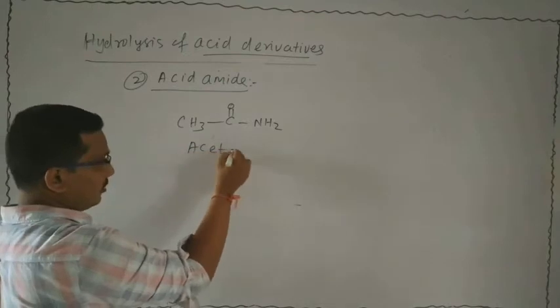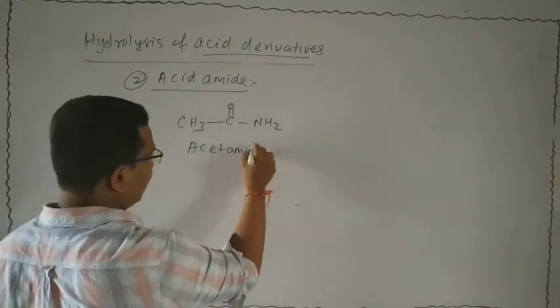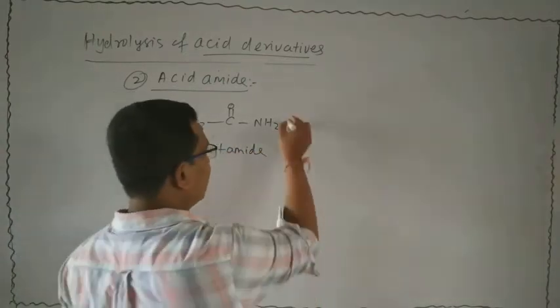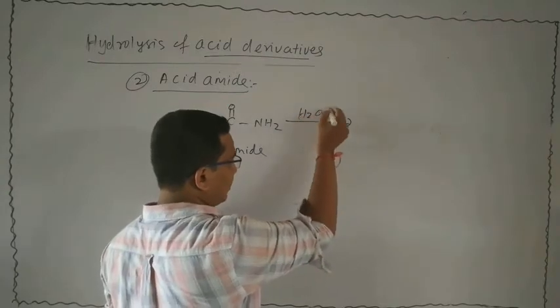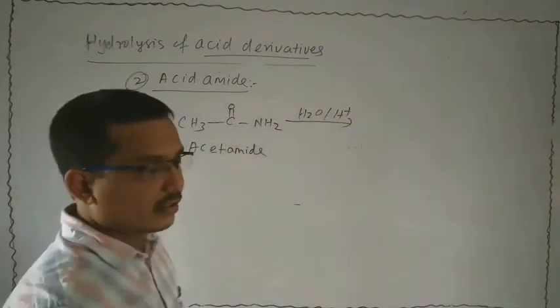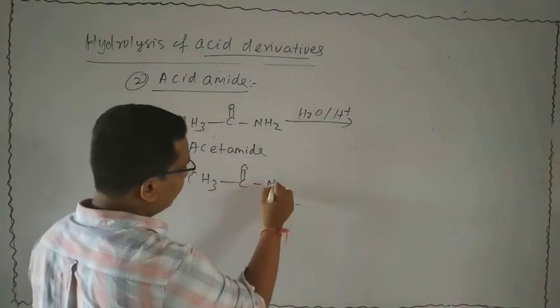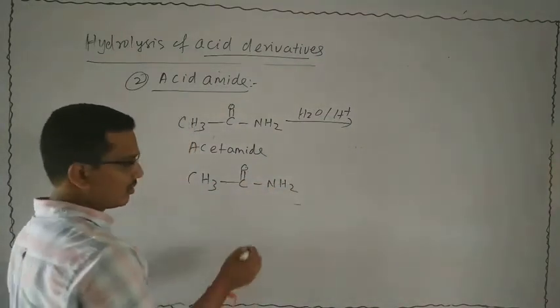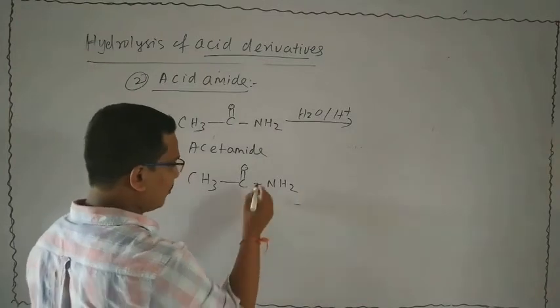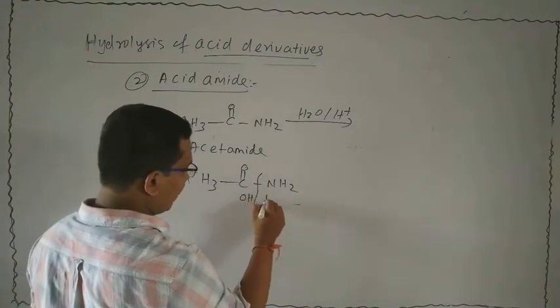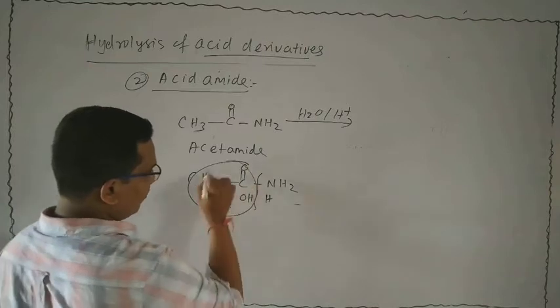The name is acetamide. It is subjected to acid hydrolysis. That means H2O and H plus. Take the reactant, CH3 bond C double bond NH2. Acid hydrolysis means adding water in the presence of acid, OH and H. This is the main product.